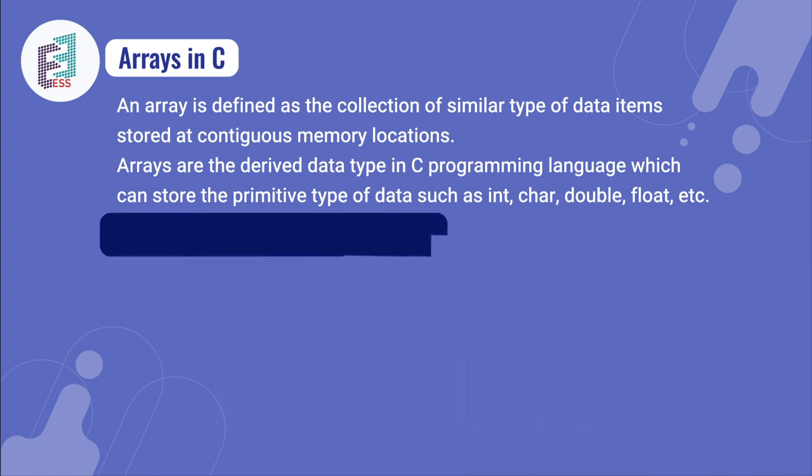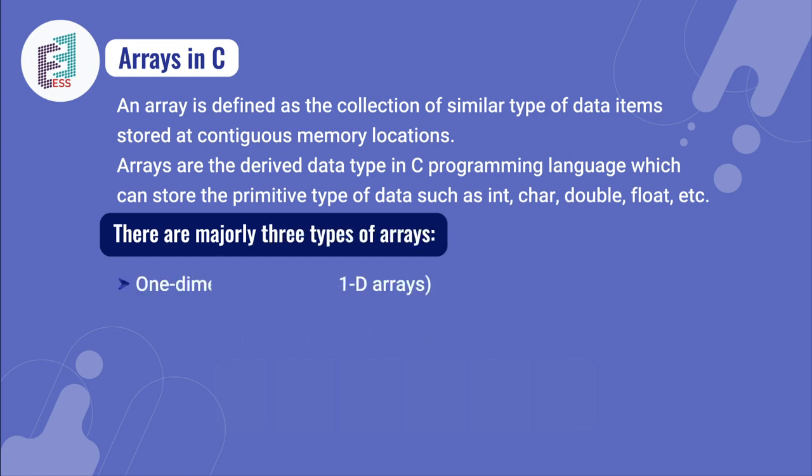Here there are majorly three types of arrays. The first one is the one-dimensional array. Here we can see the index as well as the elements arranged in an array. In the next slide we'll be seeing the two-dimensional array and the three-dimensional array.